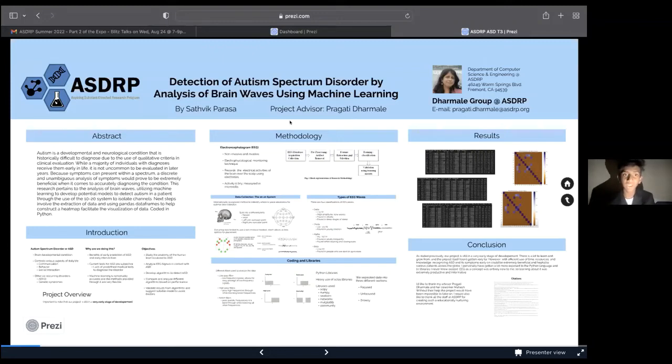I'm a senior at Amador Valley High School, and my project this season was the detection of autism spectrum disorder, or ASD, as I'll refer to it for the rest of this presentation, through the analysis of brainwaves using machine learning. And I worked with Pragati Dharmale under the Department of Computer Science and Engineering at ASDRP.